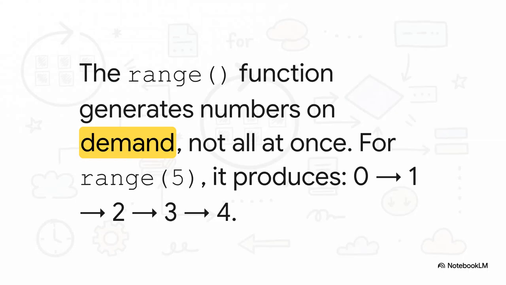Oh, and let's talk about range for a second. This function is so efficient. If you tell it to loop 1,000,000 times, range doesn't actually create a giant list of 1,000,000 numbers in memory. No way. Instead, it just generates each number as the loop asks for it, one by one. This makes it perfect for looping a specific number of times without gobbling up all your computer's resources.